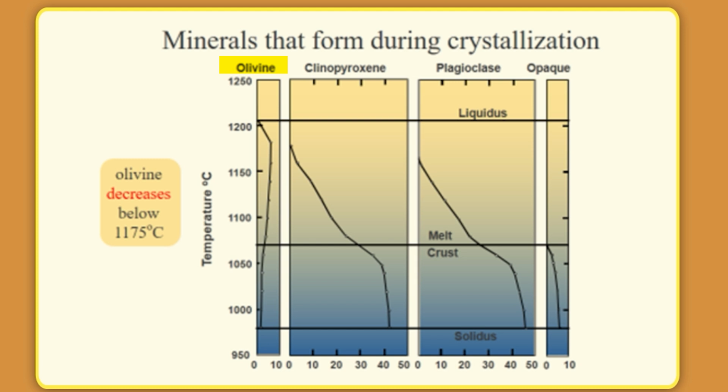With the decrease in temperature, the amount is increasing and finally it decreases. But other components like clinopyroxene, plagioclase, opaques simply gradually decrease with the lowering of the temperature, and the amount of glass is gradually increasing. The melt is actually increasing with the lowering of the temperature.